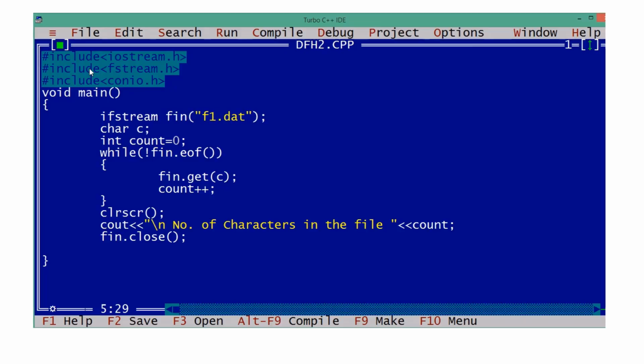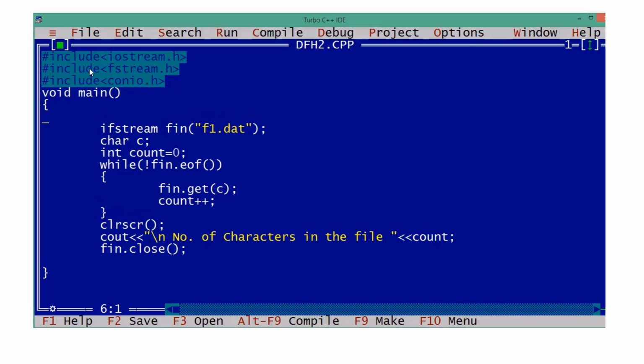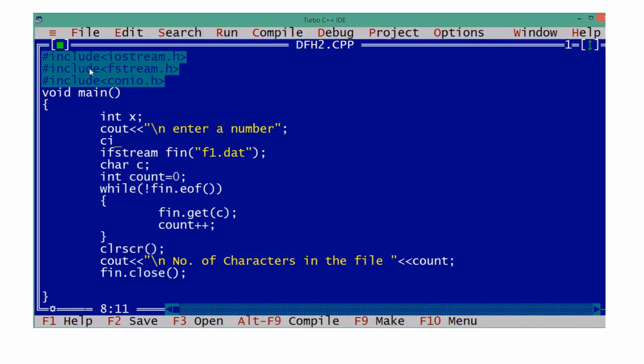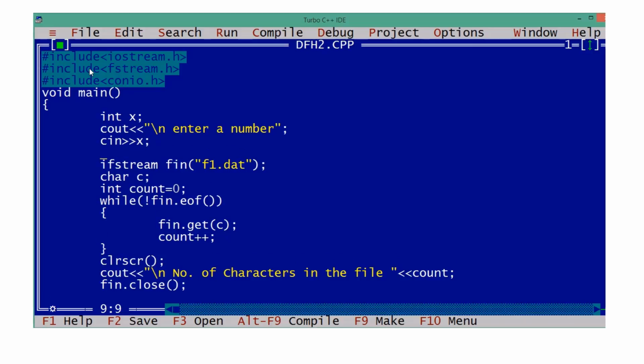Before that, let us put some integer into it. One integer I am showing. Generally we read a number: enter a number. We are reading from the console, and whatever we are entering there, we want to send it to an output file. Which output file? f1.dat.